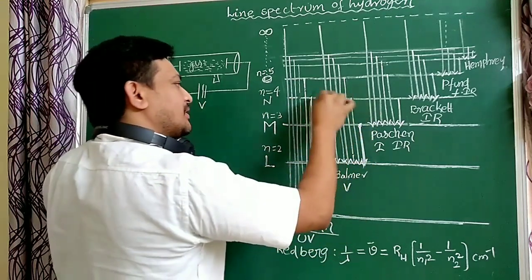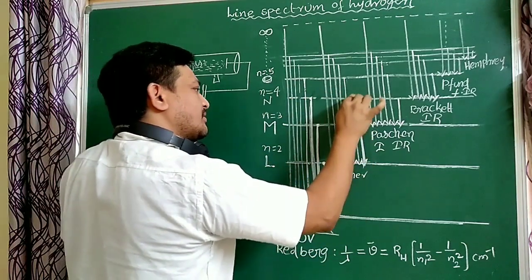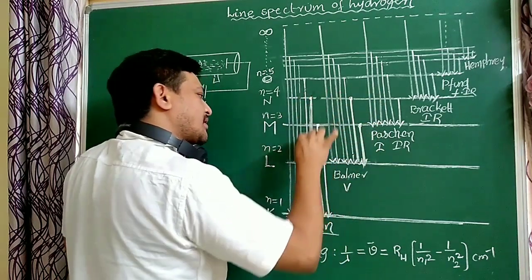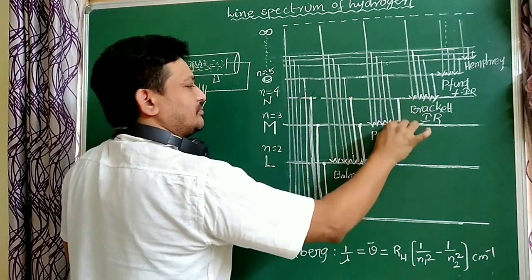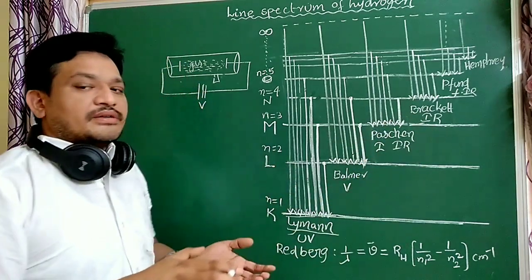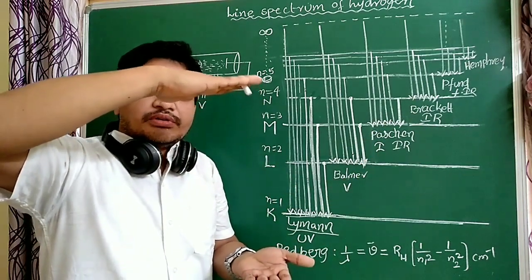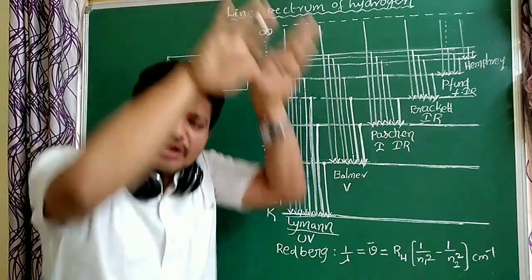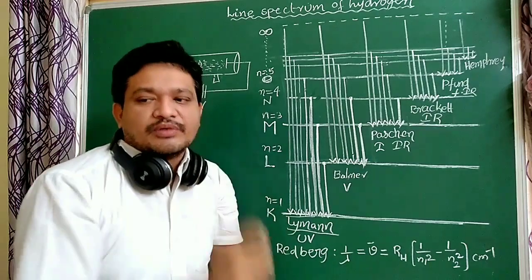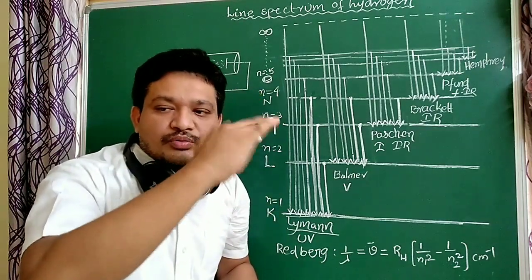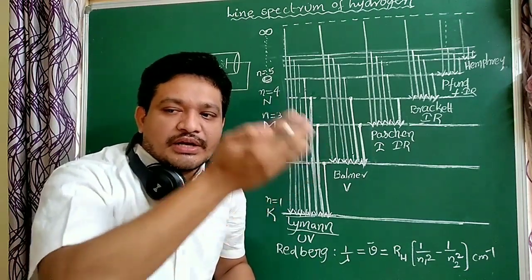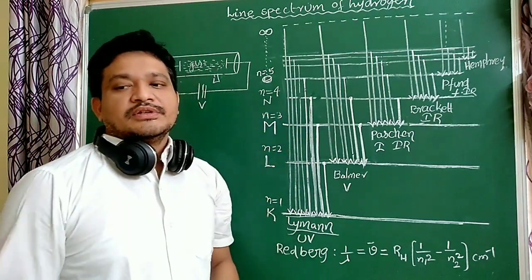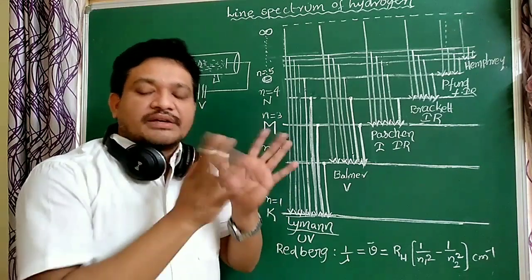And next, the electron present in the fourth orbit. The electron goes to the second orbit, or the first orbit, or the third orbit. So different possibilities are there. For example, if we are on the fifth floor and come directly down, one line is formed. Sometimes we come to the fourth floor, then the third floor, then the second floor, then the first floor. The electron also behaves like that.